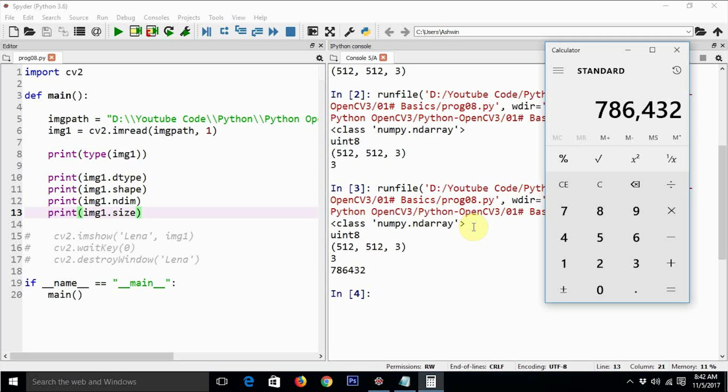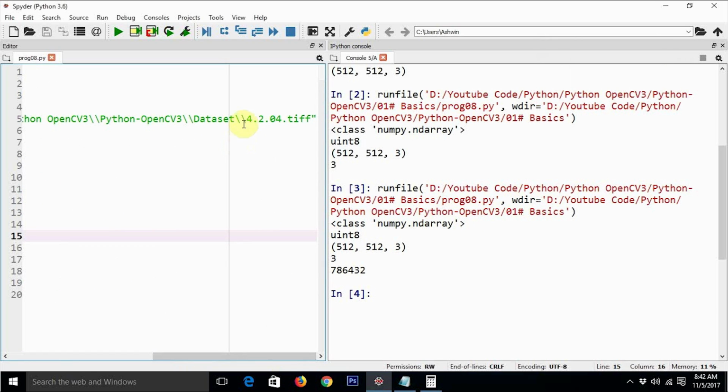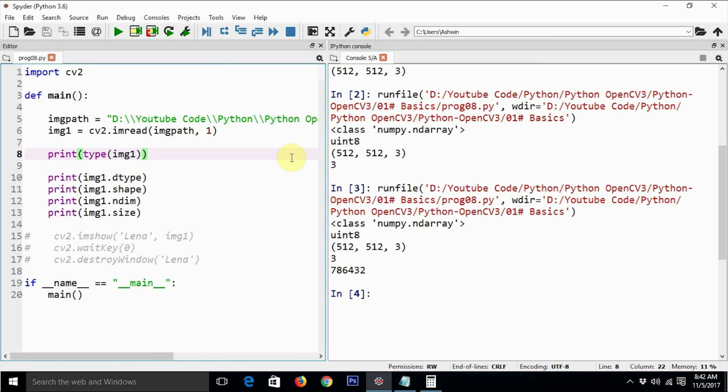Mind that this is not the size of the image on the disk, but the size of the image in memory. Now let us see the format of the image that we are using. We are using the image in TIFF format. Images are popularly represented using TIFF, JPEG, and PNG formats, and because the image is compressed and stored on disk, the size is reduced.